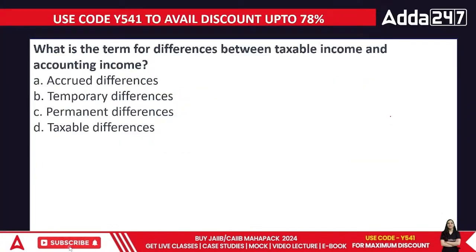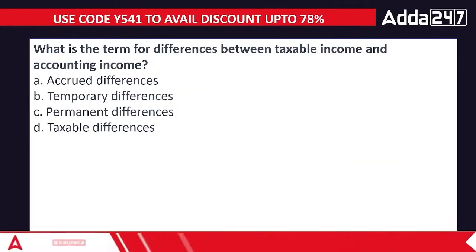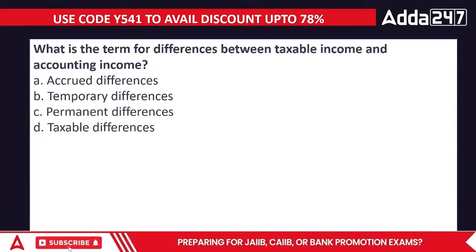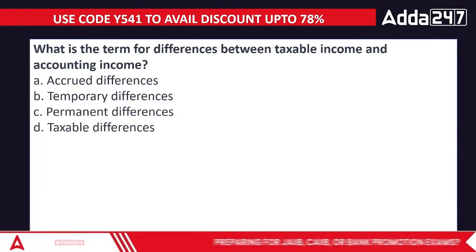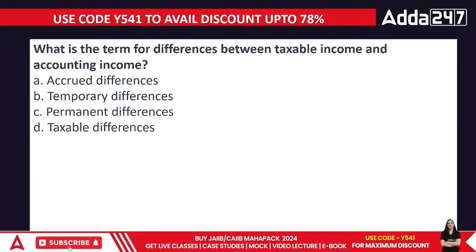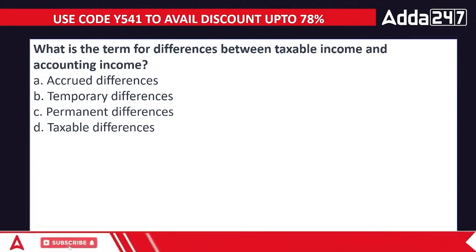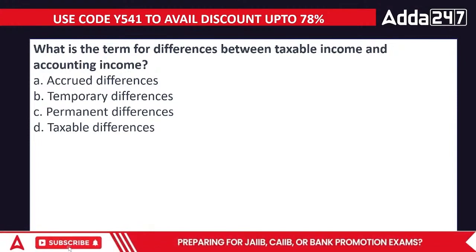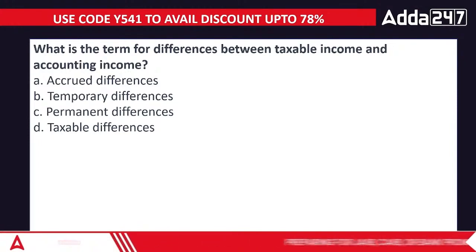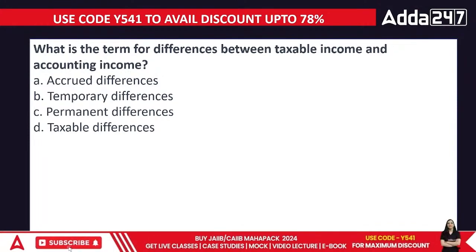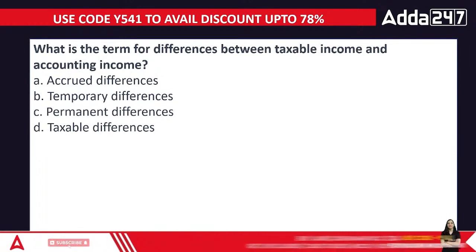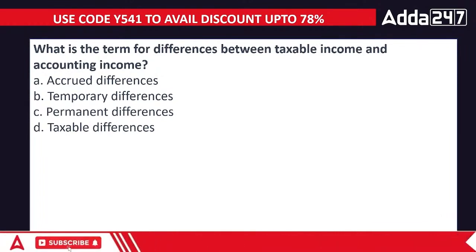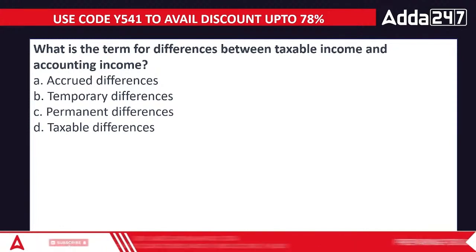What is the difference between taxable and accounting income, everyone? Taxable income is the income on which the income tax department puts tax, and accounting income is the income as per the ROC, that is the Registrar of Companies. Obviously the Companies Act and the Income Tax Act don't go hand in hand. Is this an accrued difference, temporary difference, permanent difference, or taxable difference?